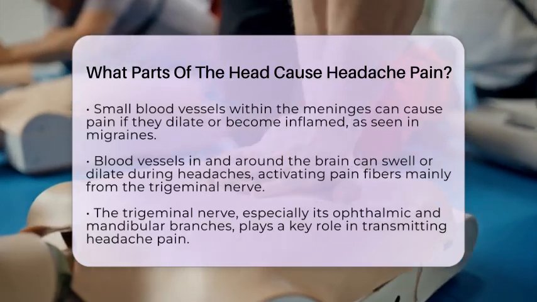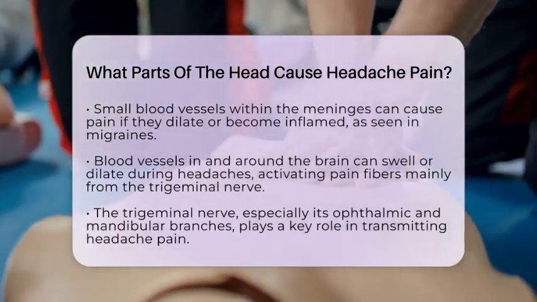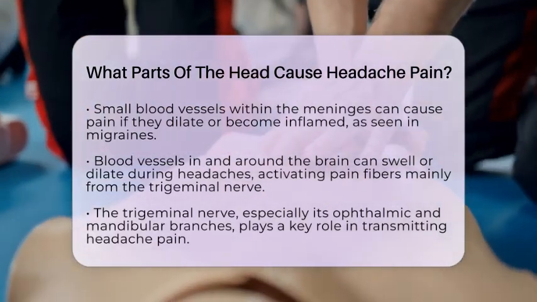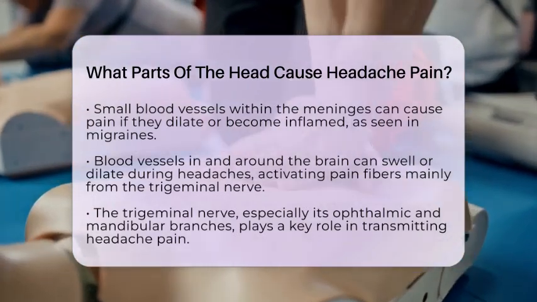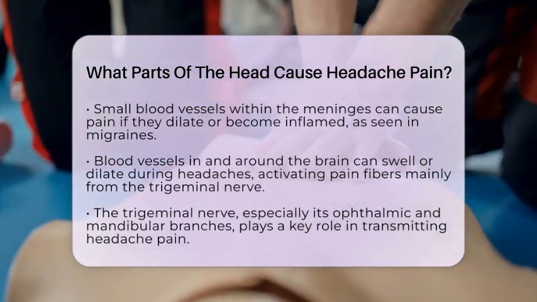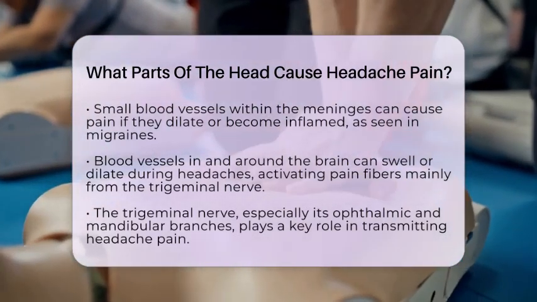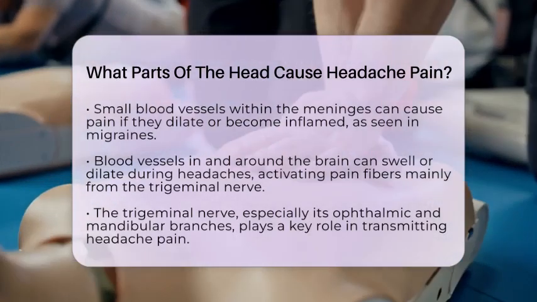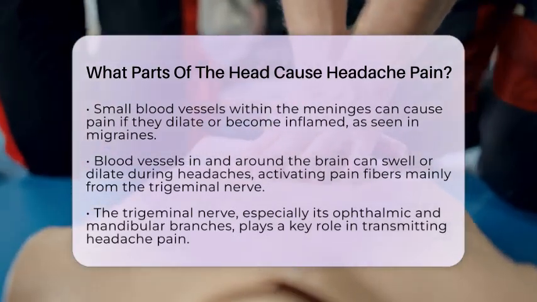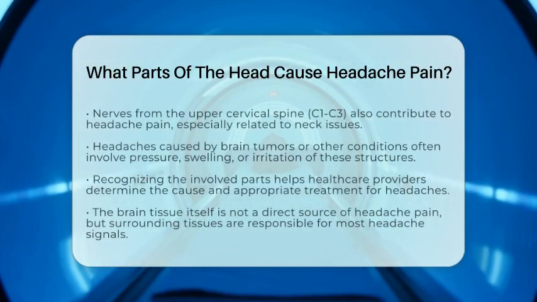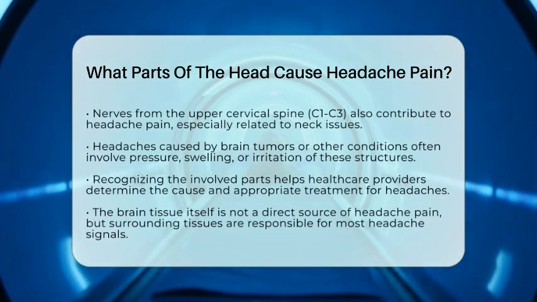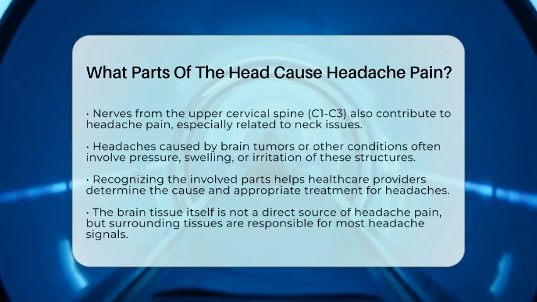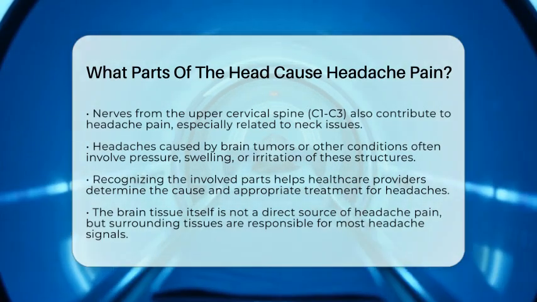The trigeminal nerve, especially its ophthalmic and mandibular branches, is a key player in headache pain. Nerves from the upper cervical spine, specifically from the 1st to 3rd cervical nerves, also contribute, especially in headaches related to neck issues. In the context of brain tumors or other brain health concerns, headaches can occur because these structures are affected by pressure, swelling, or irritation. For example, a tumor pressing on the meninges or blood vessels can trigger headache symptoms. Recognizing which parts are involved helps doctors determine the cause and choose the right treatment.